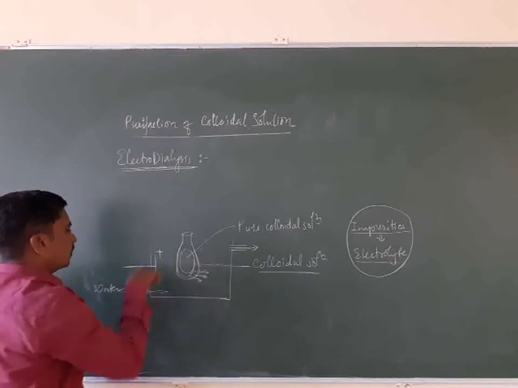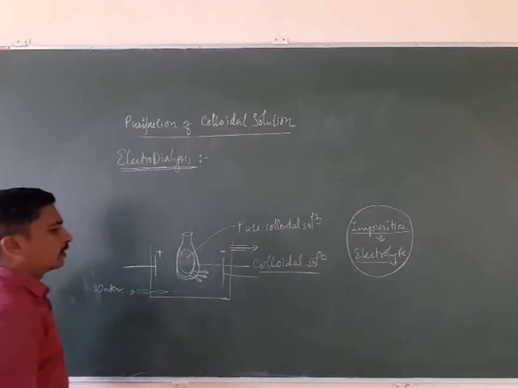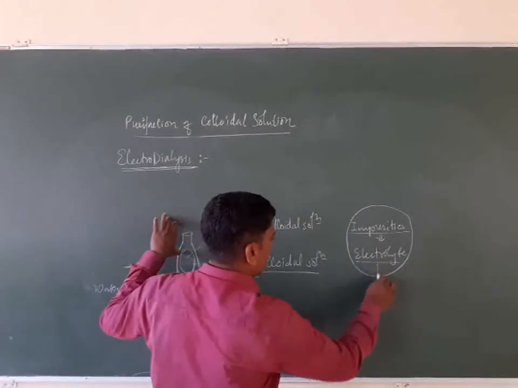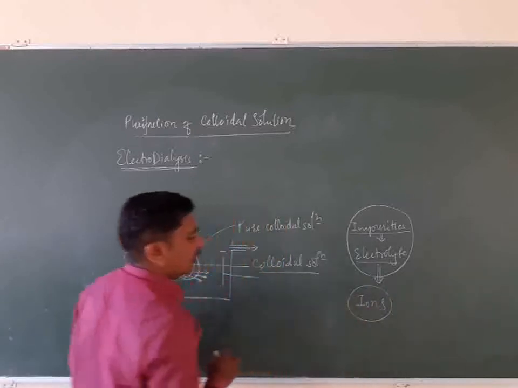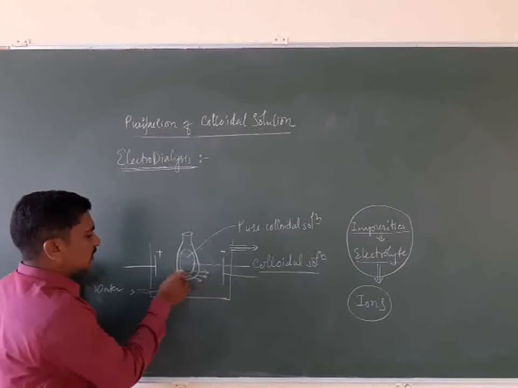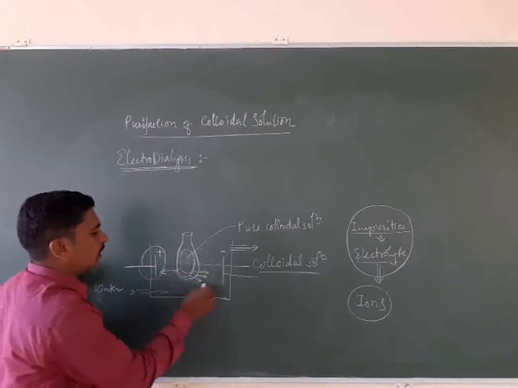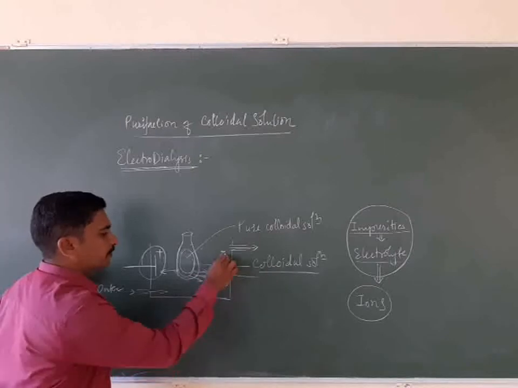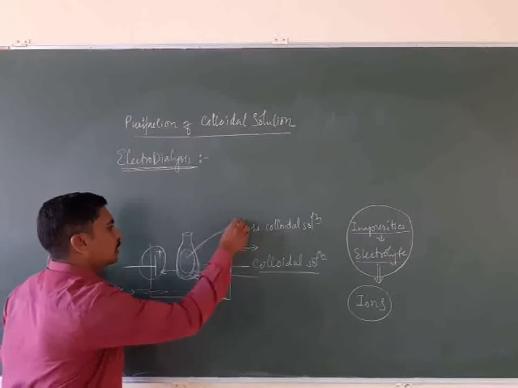For that process, we apply electrodes inside the vessel. What happens now? The only impurity is the electrolyte, which means it is dissolved in the form of ions. So the ions move through this membrane. Negative ions move towards the positive electrode, and positive ions move towards the negative electrode. And you will get the pure colloidal solution.